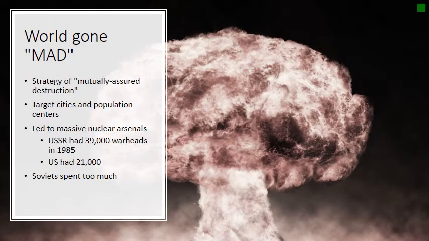The Soviet military budget was also stretched thin because of the idea of mutually assured destruction, known as the acronym MAD. What this was is a military strategy that was adopted by both the United States and the Soviet Union that targeted cities and population centers with nuclear weapons. So the idea is that in the event of a nuclear war, the United States would launch nuclear weapons at Soviet cities. The Soviet Union would launch them at United States cities. The idea is that both countries would be destroyed in the event of a nuclear war. And that's where we get the acronym MAD from. It's insane. But this led to massive nuclear arsenals.